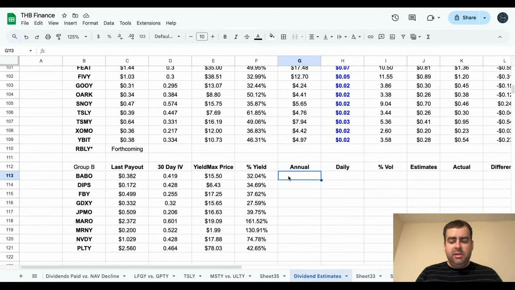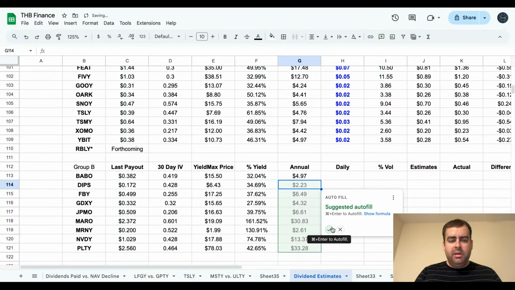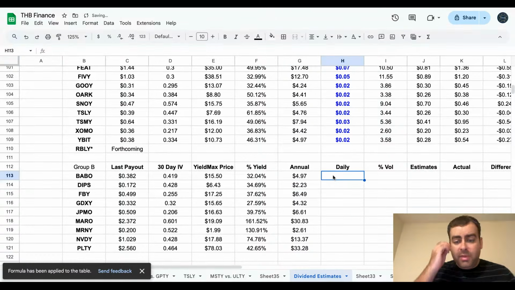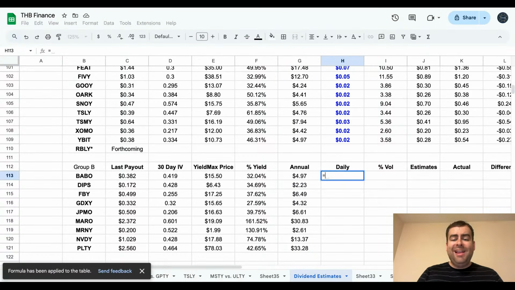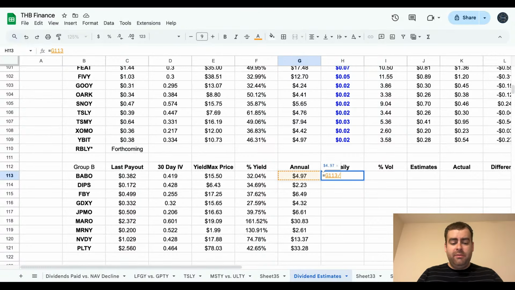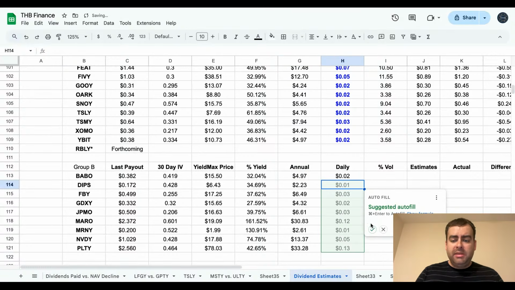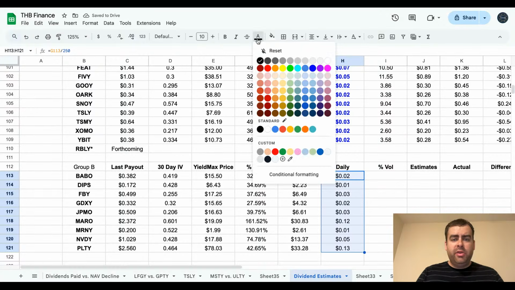This one's pretty easy. Just sell. It's actually, I do it this way. It's like reverse engineered. So there we go. All right, so the annual dividends here, and this is what I'm predicting based on the last month's dividends. I'm highly anticipating that we're going to have daily dividends by the end of the year. Somebody's going to do it. We don't know who it's going to be yet. But what we're going to go over is what those might be.